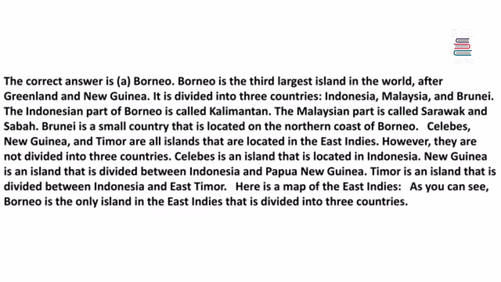The Indonesian part of Borneo is called Kalimantan. The Malaysian part is called Sarawak and Sabah. Brunei is a small country that is located on the northern coast of Borneo. Celebes, New Guinea, and Timor are all islands that are located in the East Indies. However, they are not divided into three countries. Celebes is an island that is located in Indonesia. New Guinea is an island that is divided between Indonesia and Papua New Guinea. Timor is an island that is divided between Indonesia and East Timor. Here is a map of the East Indies. As you can see, Borneo is the only island in the East Indies that is divided into three countries.